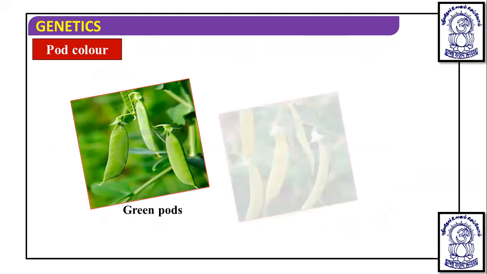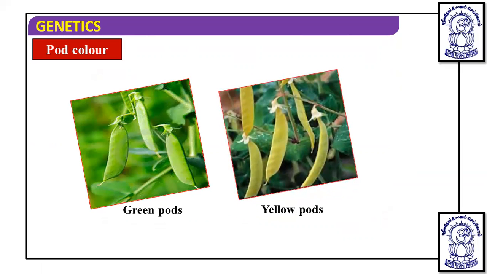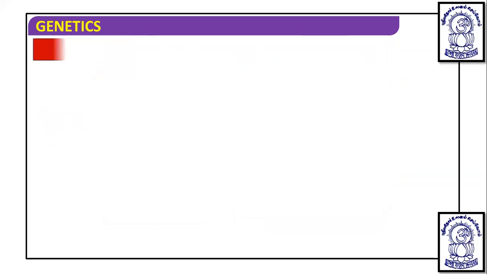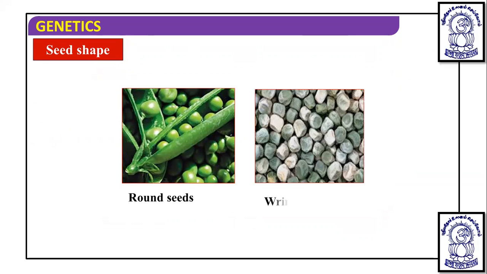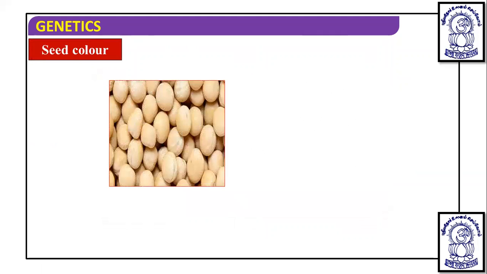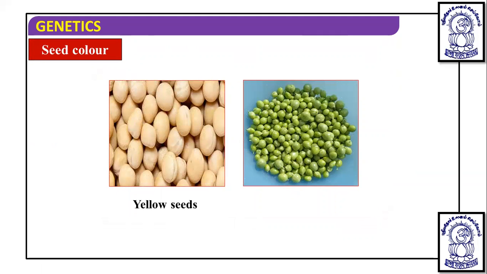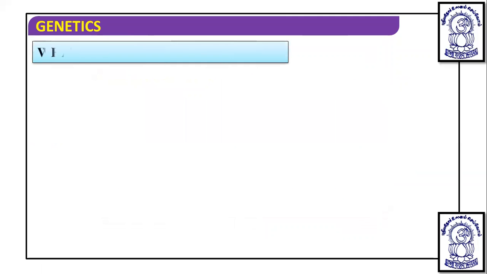Pod color can be green or yellow, and green pod is the dominant trait. Same way, seed shape is round, and round seed is the dominant trait. Seed color is yellow or green, and yellow seed is the dominant trait.